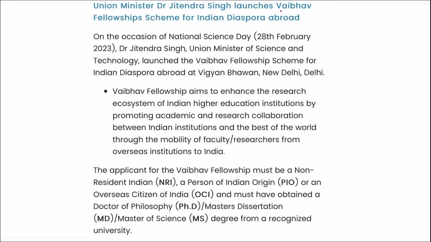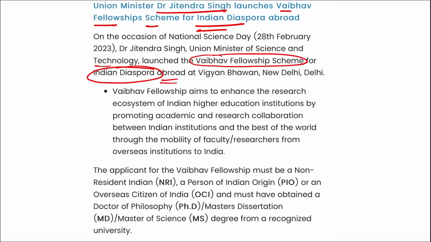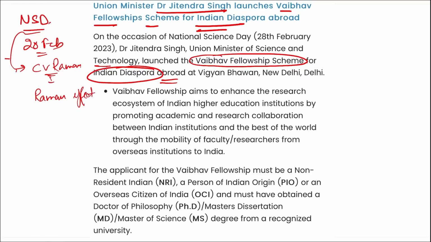Next we are talking about the Vaibhav Fellowship Scheme for the Indian diaspora. Recently, our Union Minister of Science and Technology, Dr. Jitendra Singh, has launched this Vaibhav Fellowship Scheme. This scheme is for the Indian diaspora abroad, and it was launched on National Science Day, that is on 28th of Feb. National Science Day is observed in the memory of C.V. Raman, who discovered the Raman effect, that is the scattering of light.